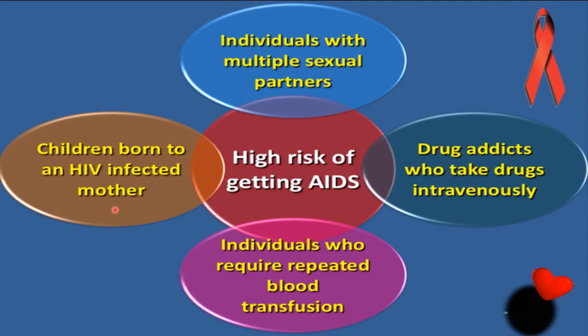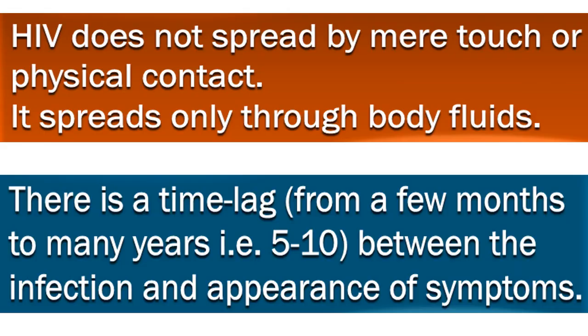Through the placenta, it can infect the fetus. So children born to an HIV infected mother will be at high risk of getting AIDS. These are some other facts about AIDS. First, HIV does not spread by mere touch or physical contact.